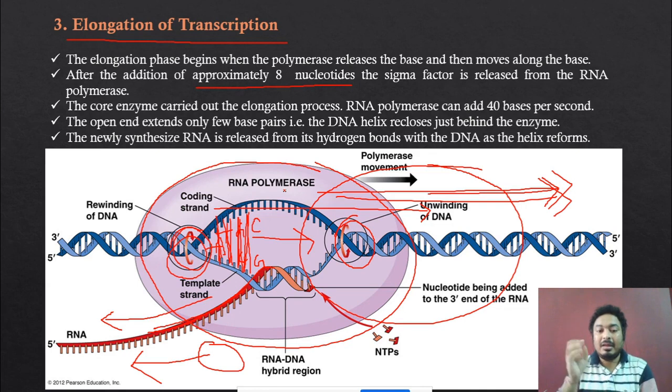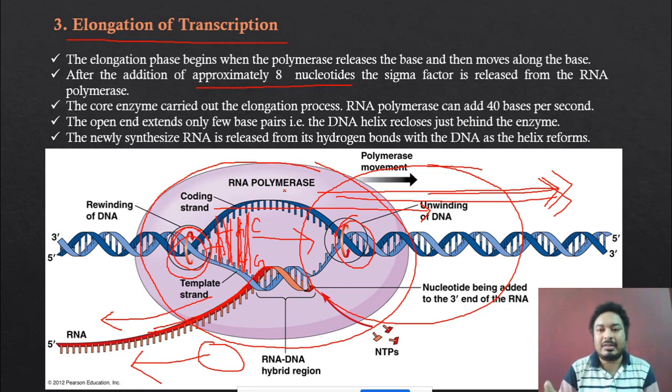That means in the absence of sigma factor also, RNA polymerase can synthesize the RNA. But the initiation process of the RNA polymerase always starts with the help of the sigma factor. If there is no sigma factor during the initiation process, then RNA polymerase cannot synthesize the RNA.